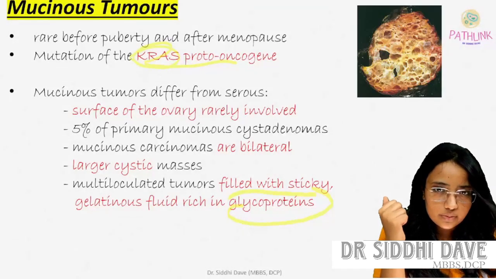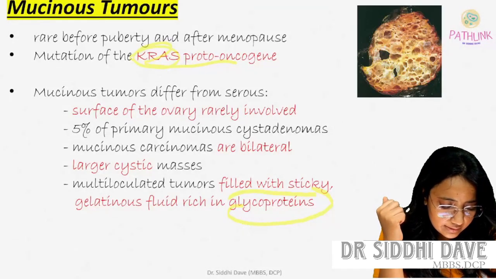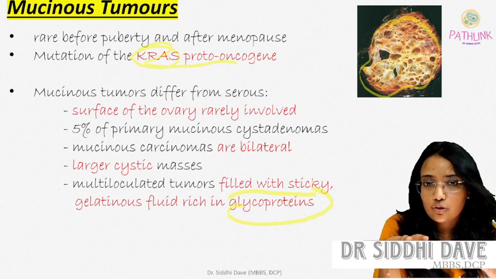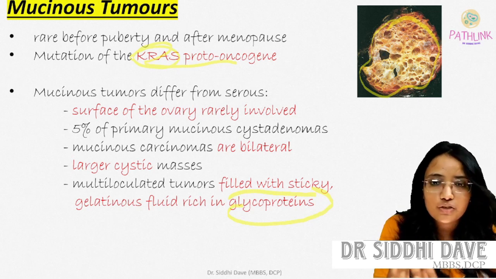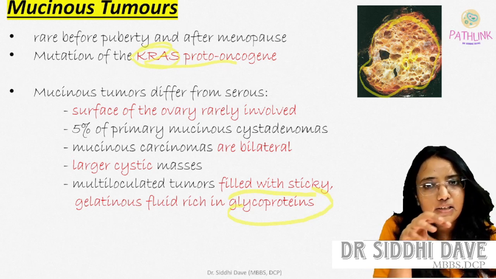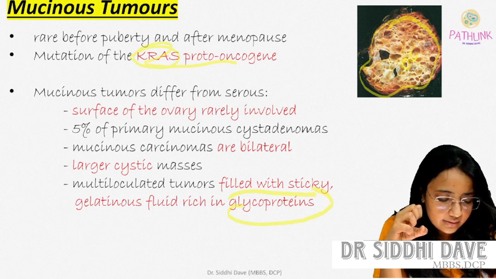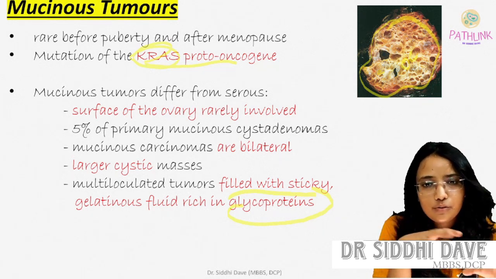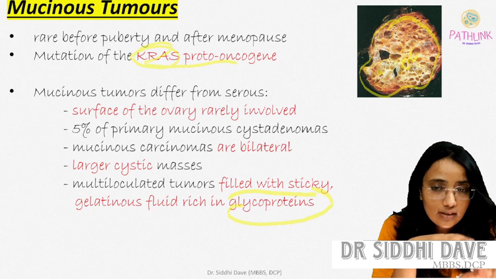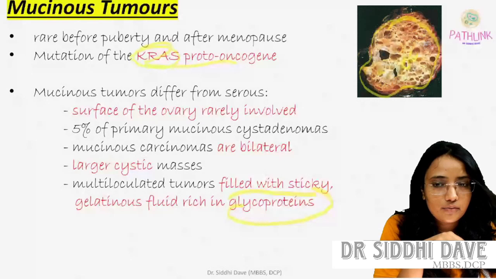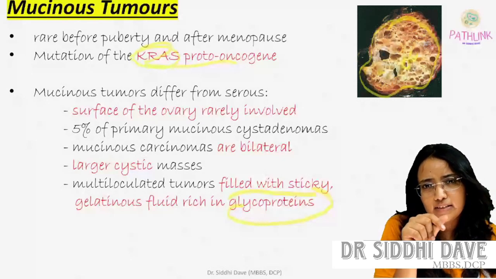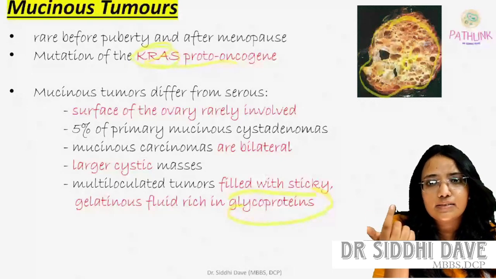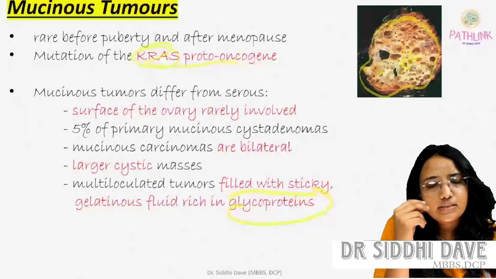Then this is the gross picture. You are seeing the gross picture of the mucinous tumor. You are seeing a large cystic mass, large multiloculated. You can see the multiple septations in there. So a multiloculated mass is there. Then some fluid. If you can zoom out, you can see the sticky fluid, some thick fluid is there. You can see, whereas serous is some serous fluid, only watery consistency, and in mucinous somewhat sticky fluid will be there.